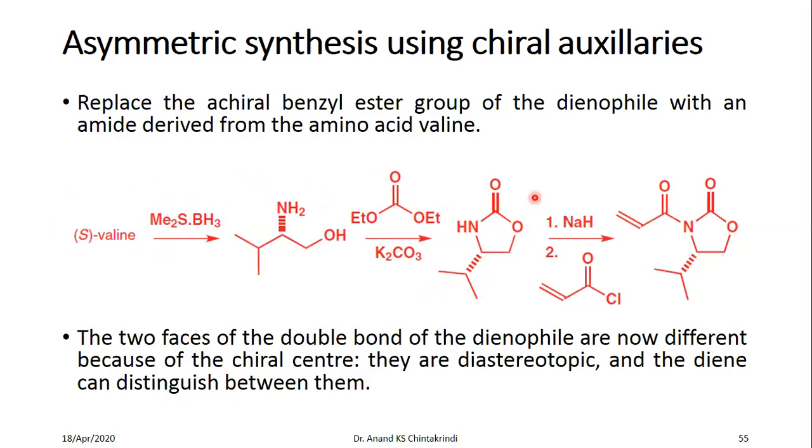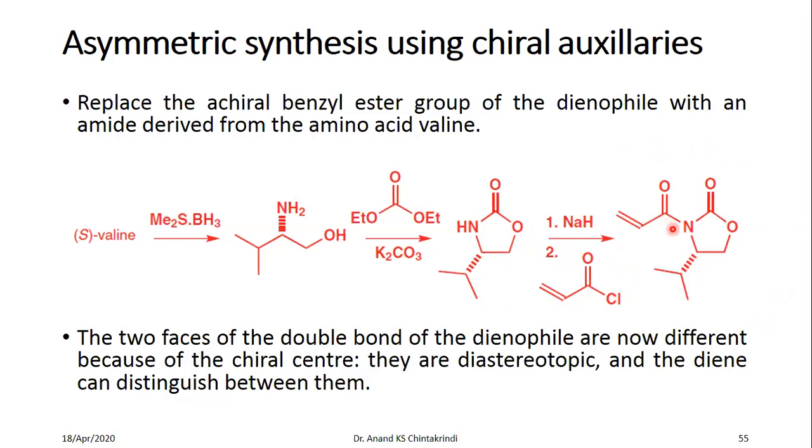You get this particular chiral auxiliary. And when you form an amide with the acid chloride of the dienophile, you get a chiral dienophile.